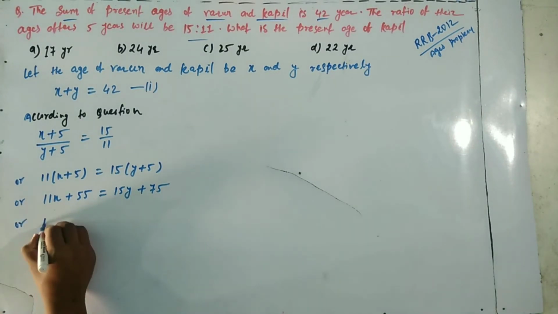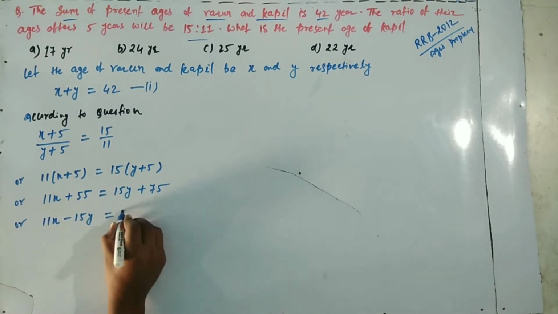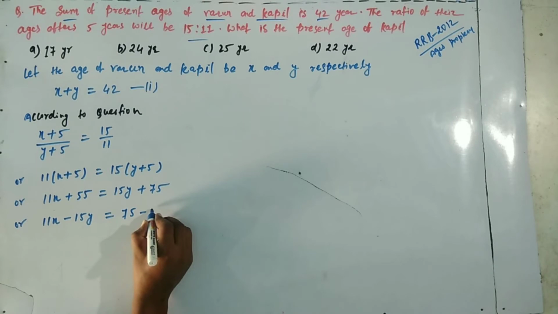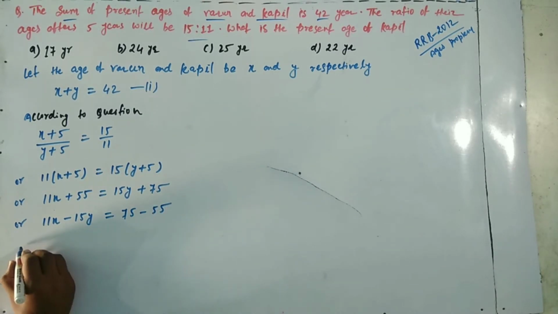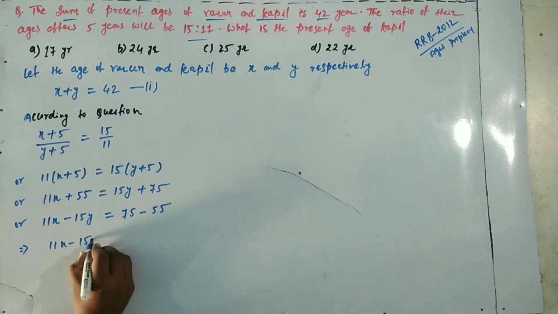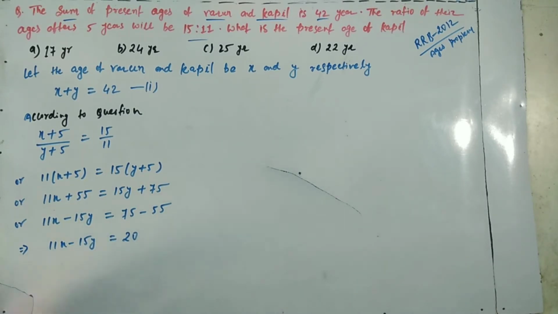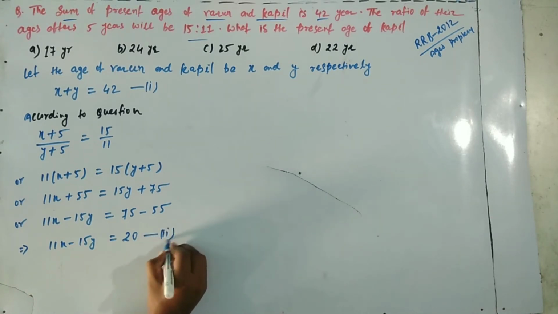Or 11X minus 15Y equals 75 minus 55. After subtracting, 11X minus 15Y equals 20. Let this be equation number 2.